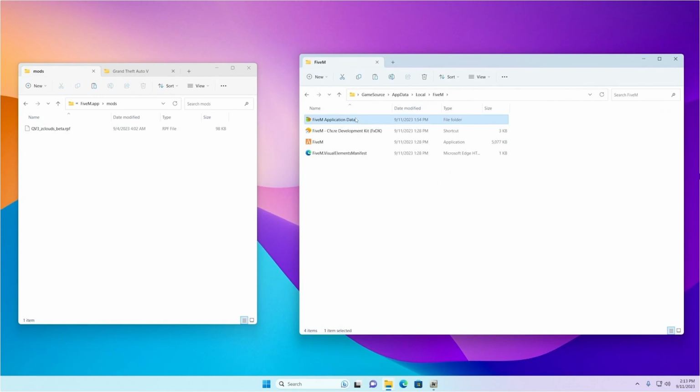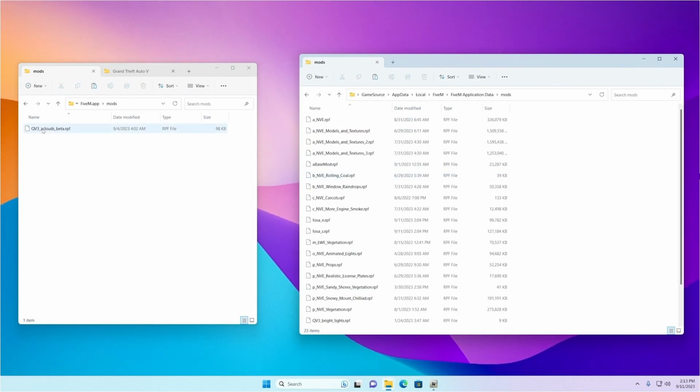And copy this RPF file into the mods folder inside FiveM application data.